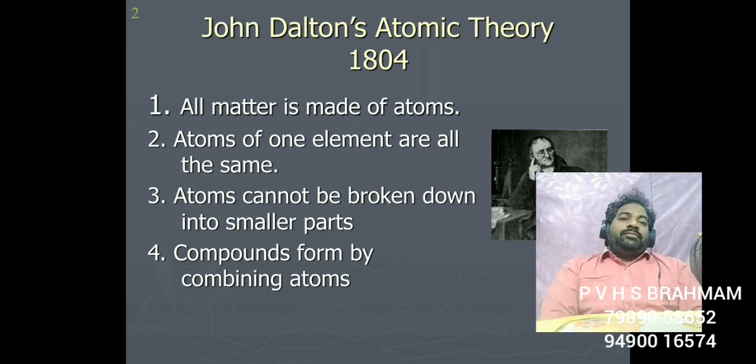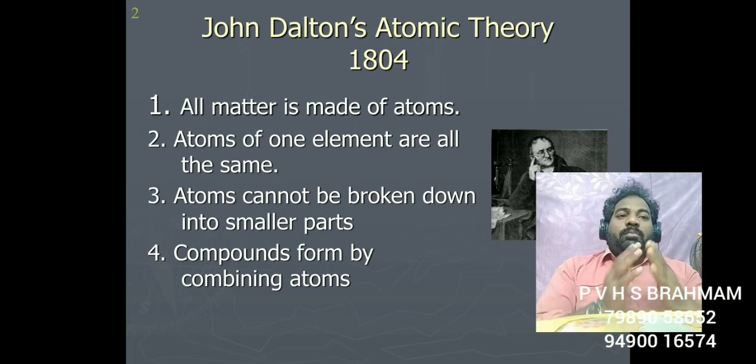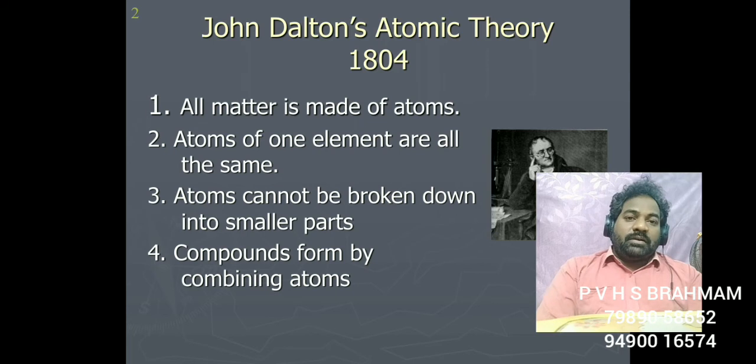And then atom cannot be broken down into smaller parts. We cannot divide atom further into number of parts. Like if you take any rock, we can make it into number of parts, but we cannot break atom into small parts like that.